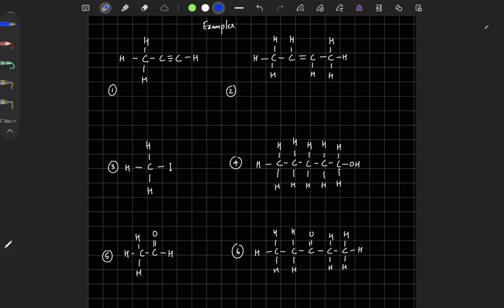So the first one, what is it? Propyne. I hope you have got that. Second one is butene. Third one is iodomethane. Fourth one is pentanol. Fifth one is ethanol. Sixth one is pentanone.